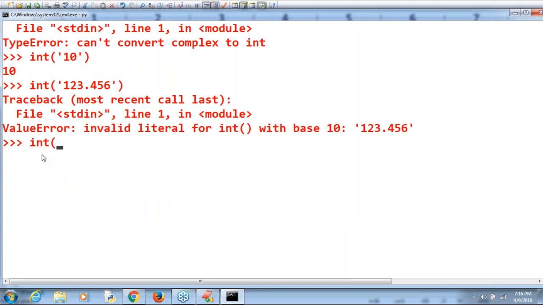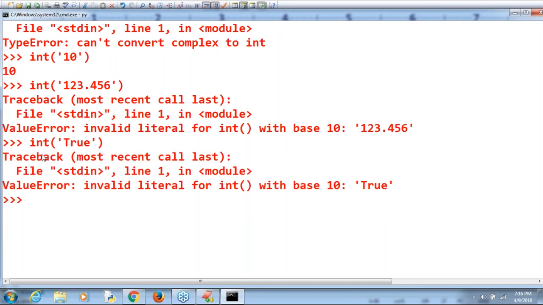Sir, okay, int of 'true' I'm taking. Can you please observe? Invalid literal. Next, int of '0B1111', like this. Are you able to understand what this one is? Is it valid or invalid?